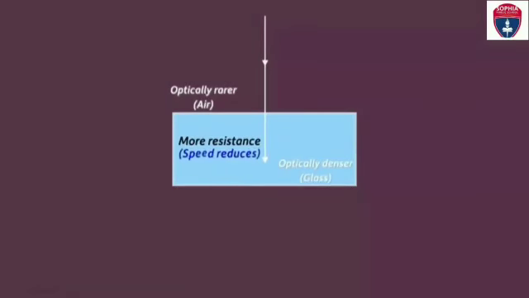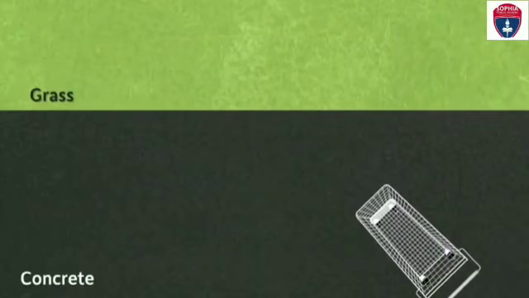Apply this concept to light. This one is a normal line. When the ray of light passes from one medium to another medium, its speed decreases. From air to glass, the glass has more resistance, being a denser medium, therefore its speed decreases.